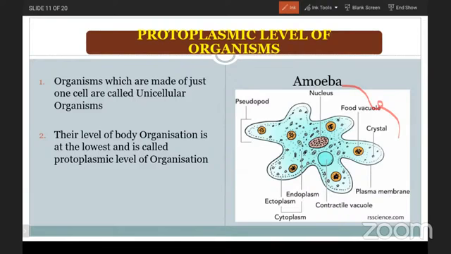That is the protoplasmic level of organization. So we group such types of animals in the protoplasmic level of organization. Organisms which are made up of just one cell are called unicellular organisms, and their level of body organization is the lowest and is called the protoplasmic level of organization. Means the protoplasm itself is able to do all the activities. Okay.